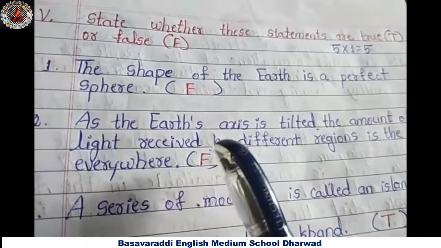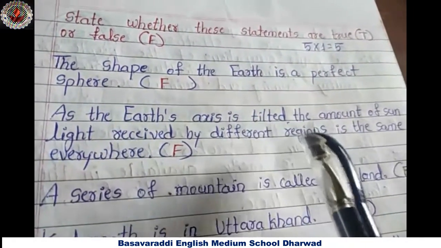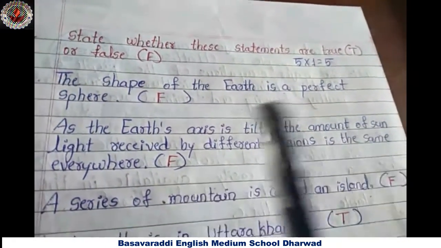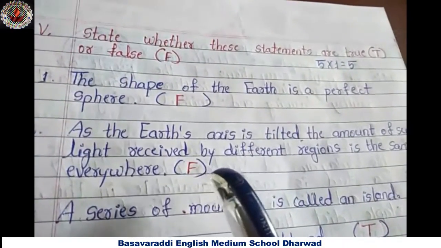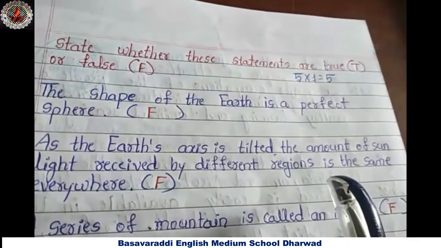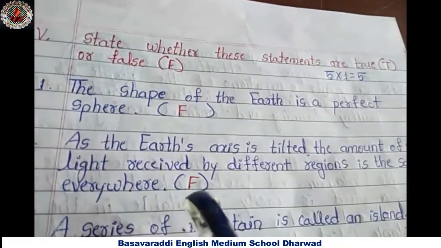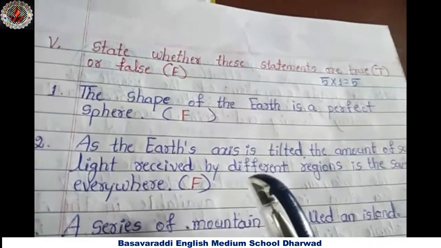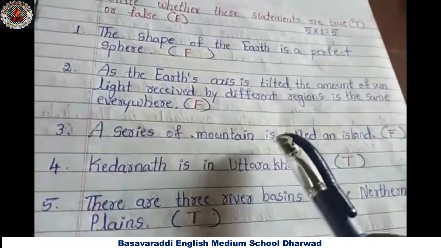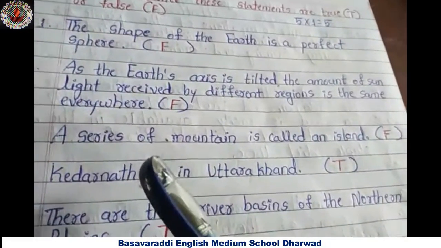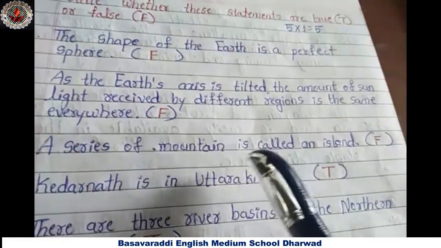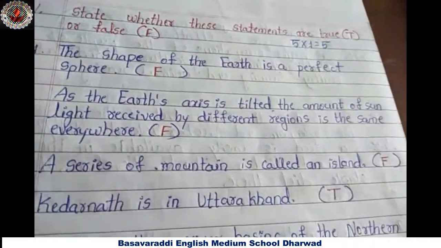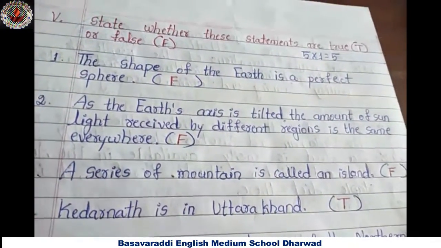As the earth's axis is tilted, the amount of sunlight received by different regions is the same everywhere. No way, false.